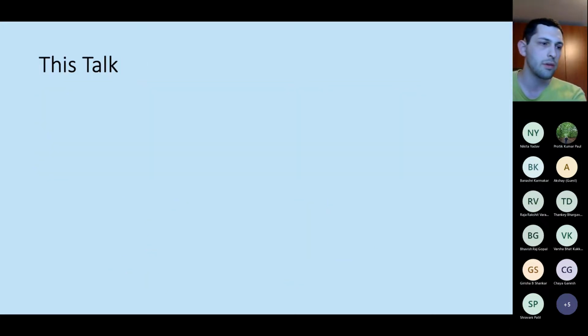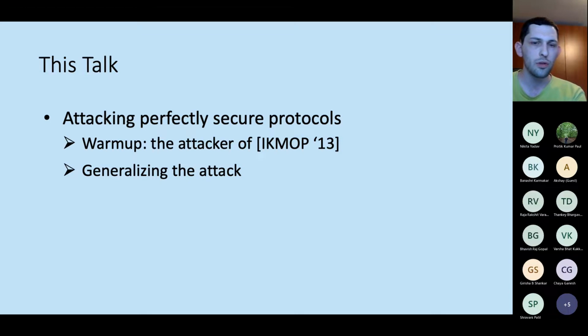So now I'm going to talk about the main strategy that we have for proving these results. I'm going to show you a general attack that is going to work regardless of the number of outputs. And before that, as a warm-up, I will show you the attack of Ishai et al. for XOR, and then I will explain why it doesn't work even for AND, where it fails, and then I will show how to fix that and how to generalize it further.